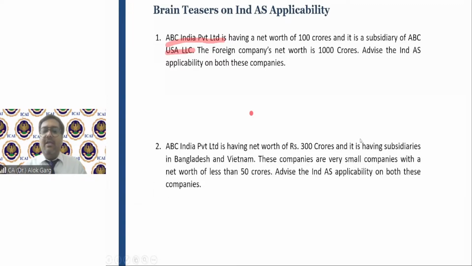ABC India Private Limited has a net worth of 300 crores. So it's an unlisted entity, but net worth is 300 crores. IND AS applicable? Yes, IND AS is applicable because net worth is 300 crores. And it has subsidiaries in Bangladesh and Vietnam. They are foreign subsidiaries. These are small companies, but it doesn't matter even if these are large companies. Advise the IND AS applicability on both these companies.